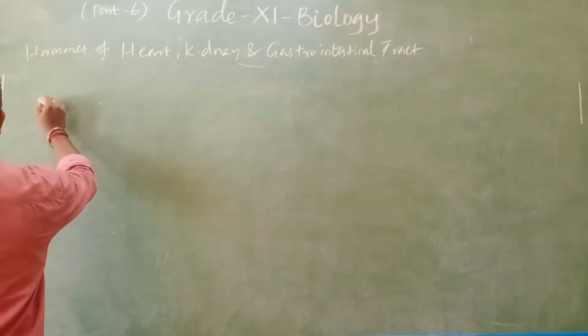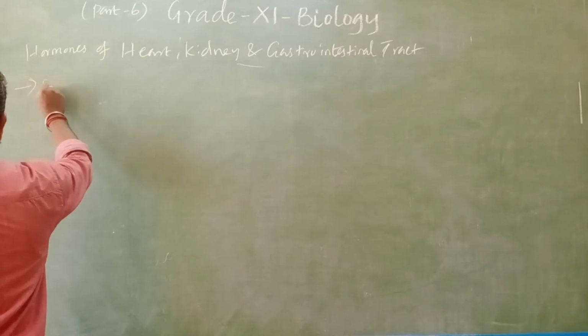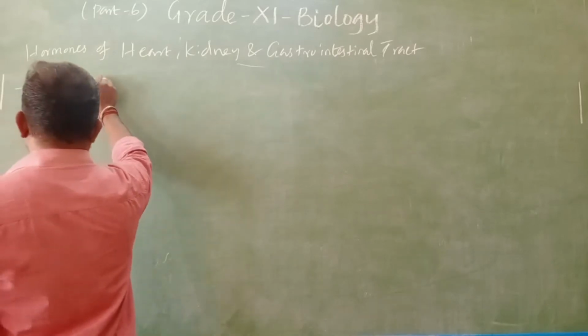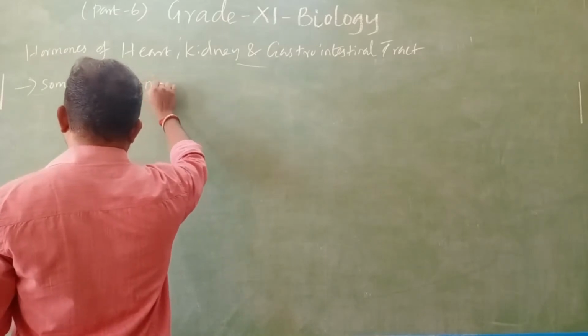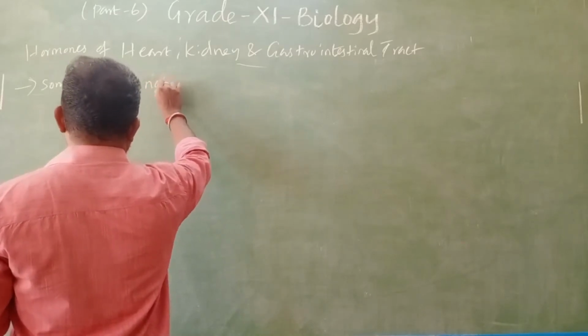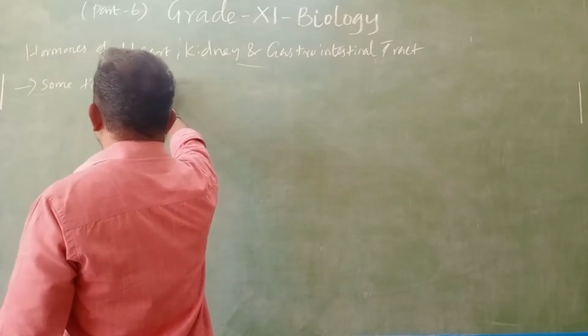First one, some tissues, not endocrine glands.